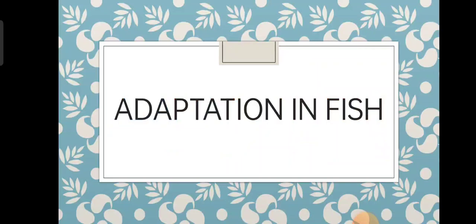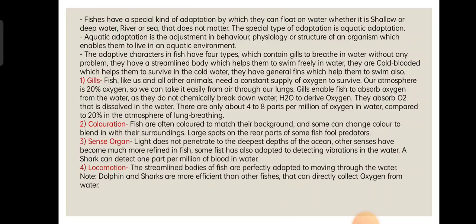Next we will see the adaptation in fish. What are the basic things that a fish needs? We know that fish is an aquatic animal. To live in that environment, it needs special organs like gills and fins.